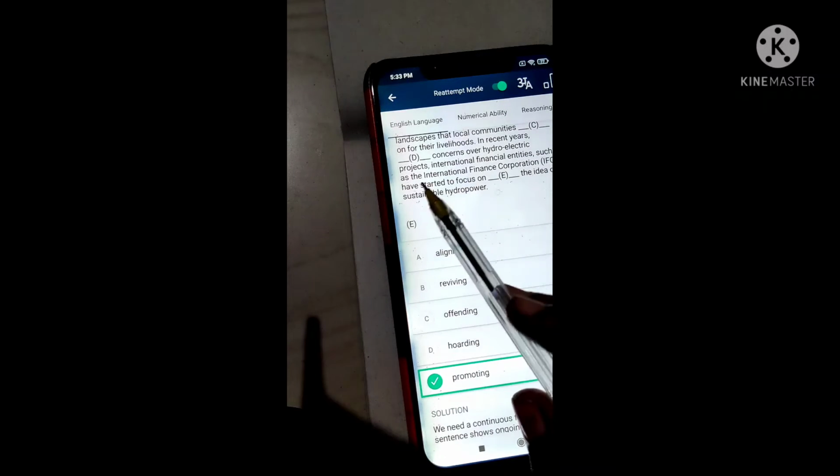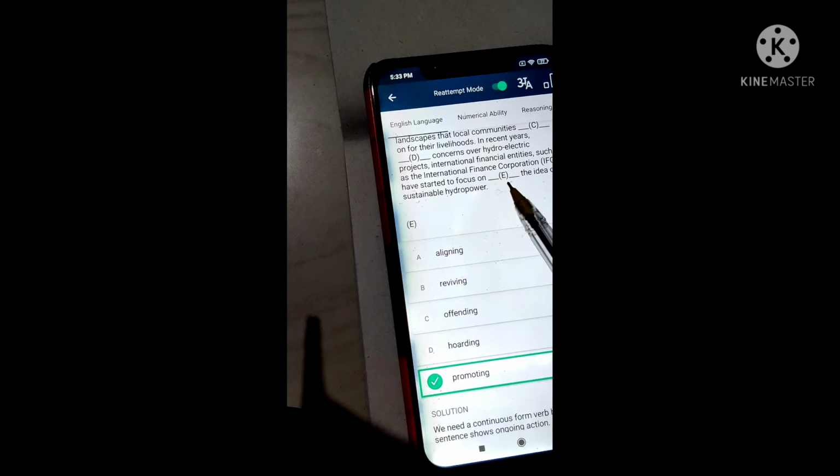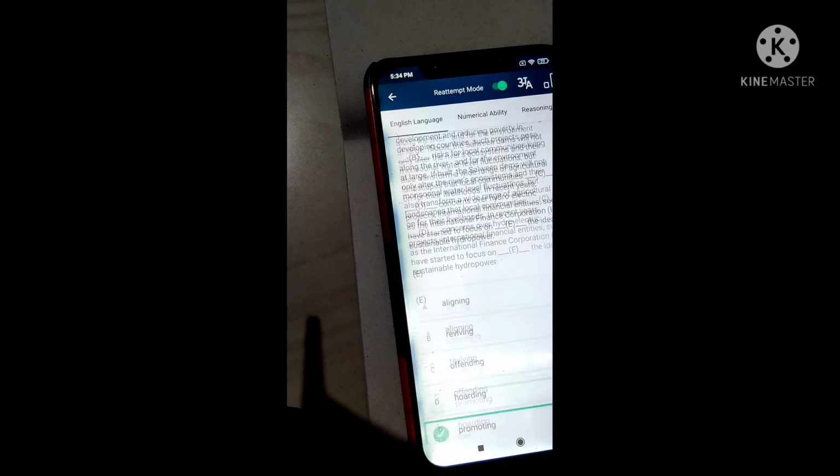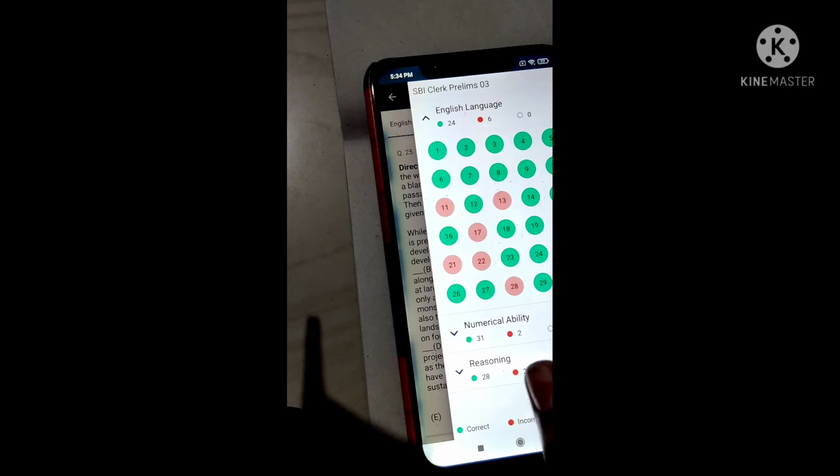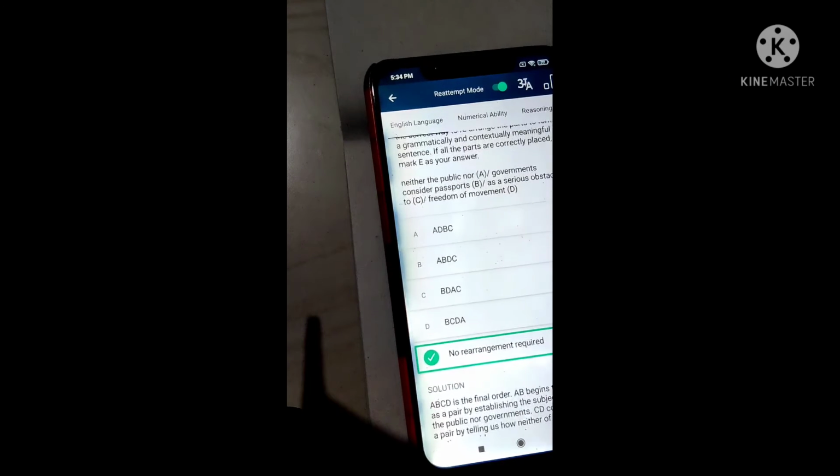And next we go to, as International Finance Corporation have started to focus on dash the idea of sustainable hydropower. Because here we fit the blank, it means focus on dash the idea of sustainable hydropower. It gives a positive vibe. Offending is negative and hoarding is also not suitable, and promoting is the correct form, because promoting the idea of sustainable hydropower. So this is the question, guys. In this I did 2 mistakes.